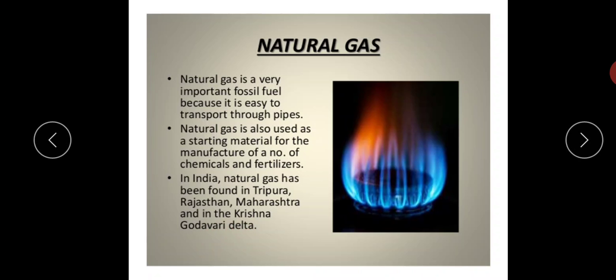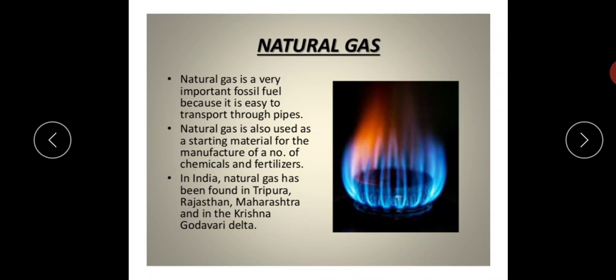CNG is used mainly for power generation and it is now being used as a fuel for transport vehicles because it is less polluting. So this is one of the best ways, because CNG helps reduce pollution. This is a good approach which all can start with, so that pollution will be reduced. It is a cleaner fuel, CNG, because it is less polluting, so it is termed a cleaner fuel.